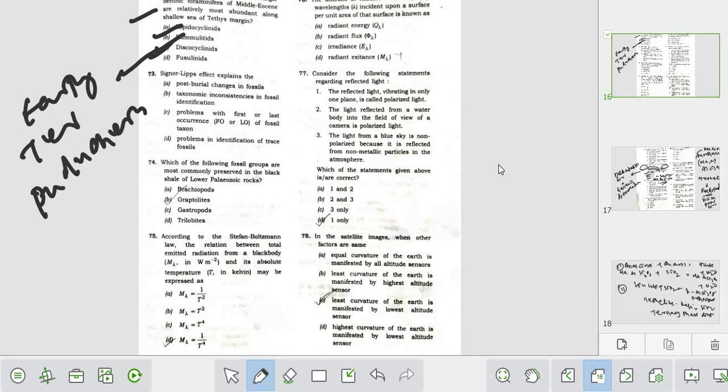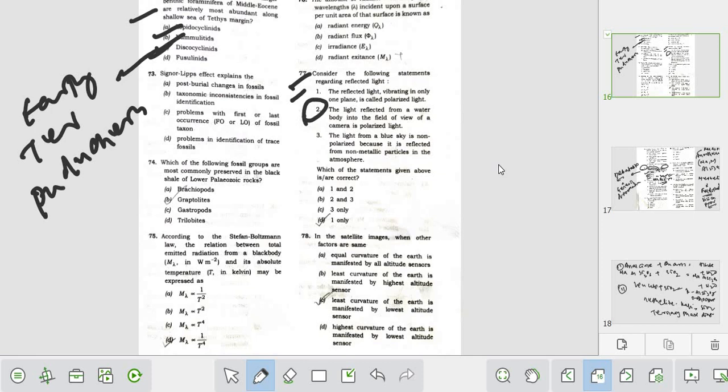Okay, foraminifera, right? It is also a rock builder. So maybe nummulites or discocyclina. So it is also still not clear. And one more debatable question is question number 77.